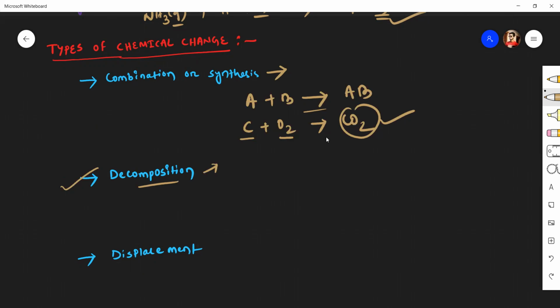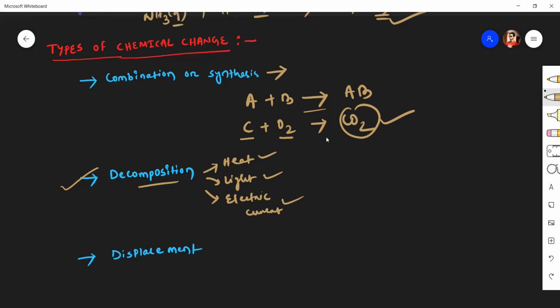Three conditions are required: heat, light, and electric current.